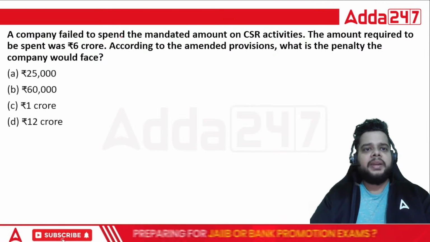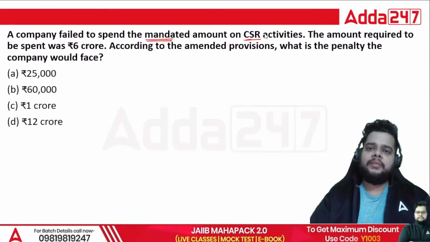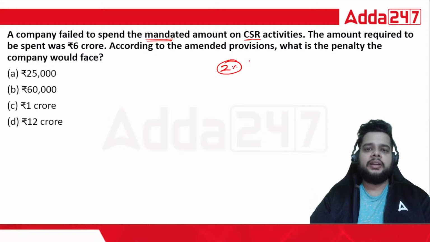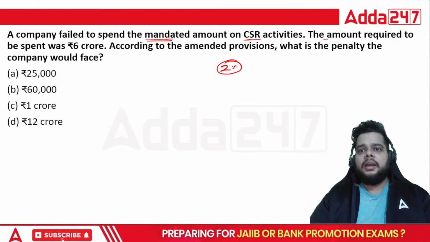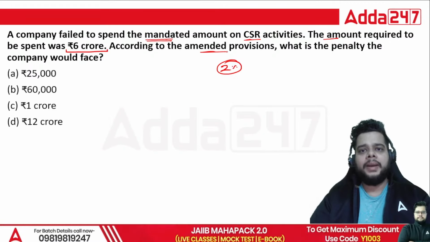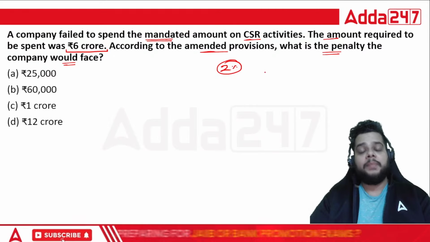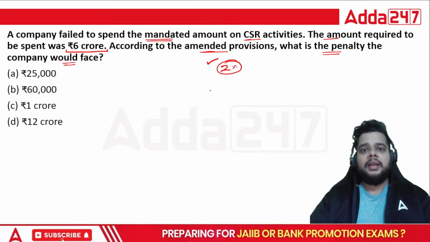Then we have a company that failed to spend the mandated amount on CSR activities. Fine. What is the mandated amount? 2% of the average net profit in the past three financials. The amount required to be spent was 6 crore. According to the amended provision, what is the penalty the company would face? One is the obligation, then we have penalty.